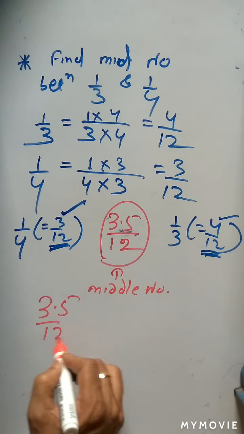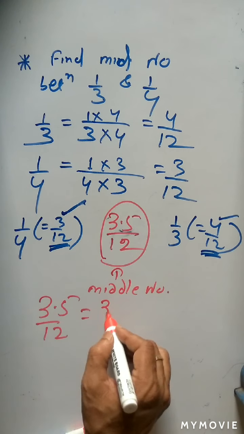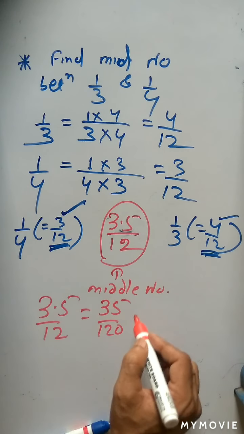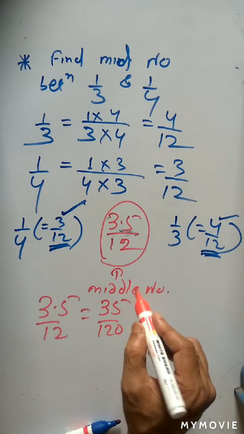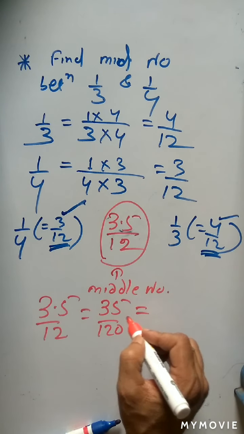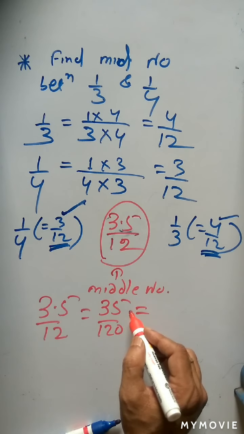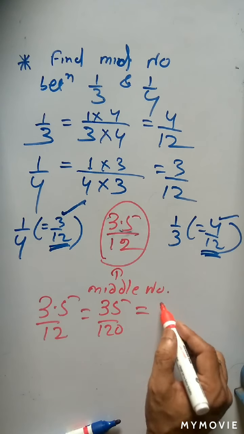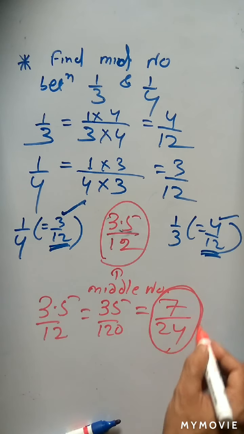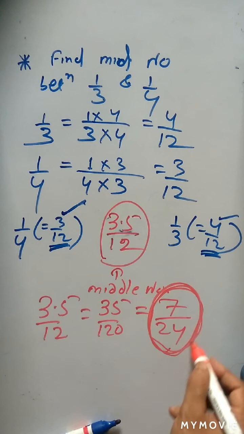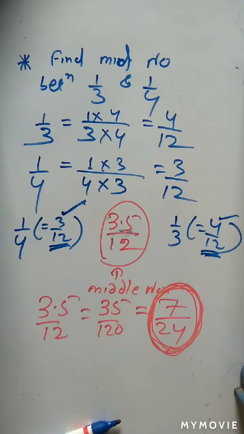Okay, so 3.5 by 12 can be written by just multiplying 10 in numerator and denominator. So it is 35 by 120. But always a rational number is represented in the form p by q, where p and q must be co-prime. So if you factorize, it is 7 into 5 by 24 into 5. 5 and 5 cancel, so you will get 7 by 24. So 7 by 24 is the mid value, or the middle value, in between 1 by 3 and 1 by 4.